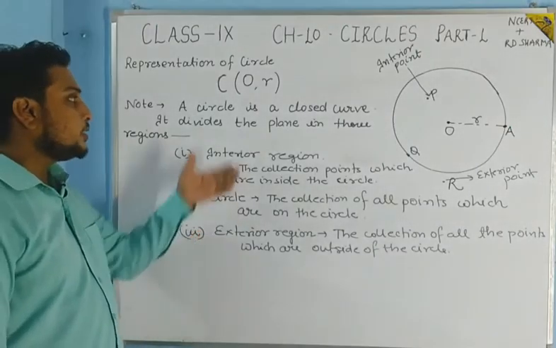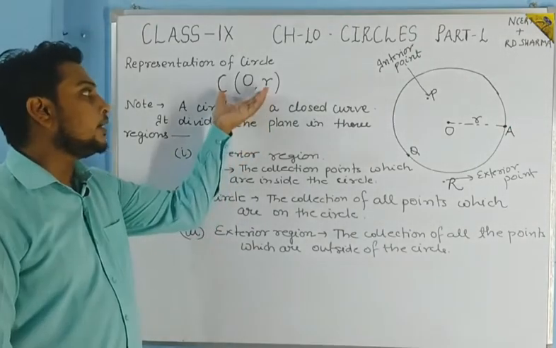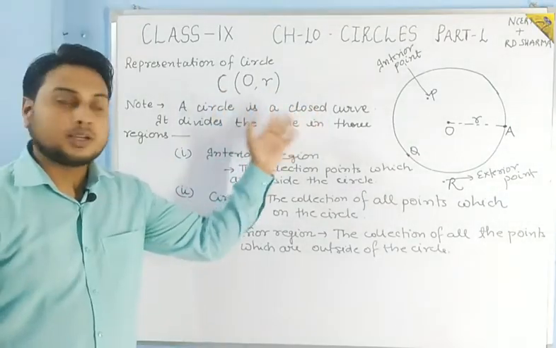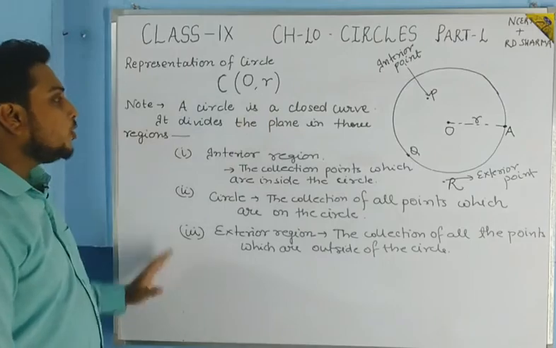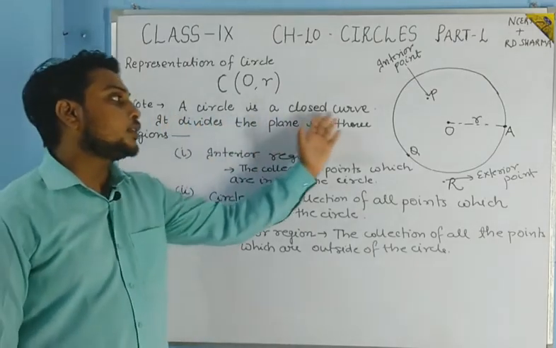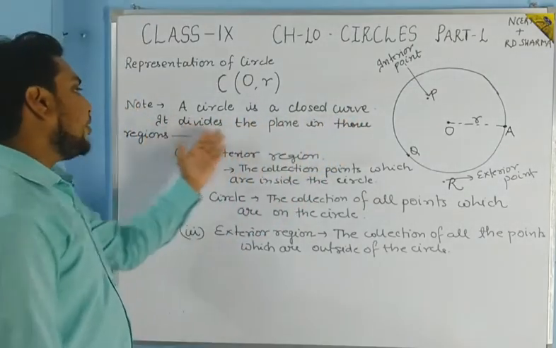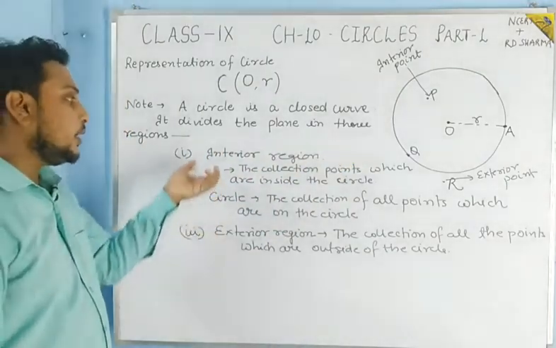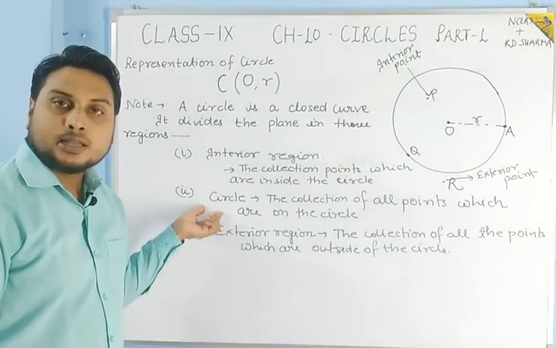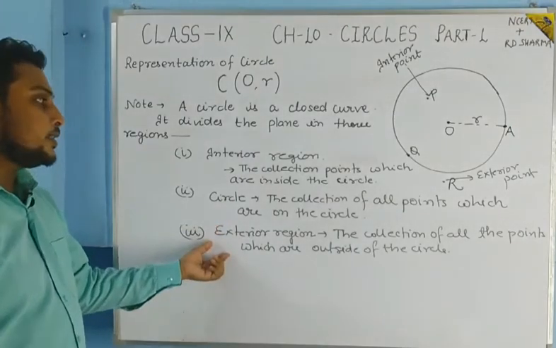So students, like this we have seen the representation of a circle, a circle of center O and radius R. In your notes you will write that a circle is a closed curve and it divides the plane into three regions. The regions are the interior region, the circle itself, and the exterior region.